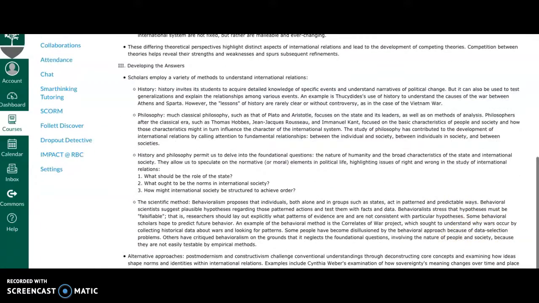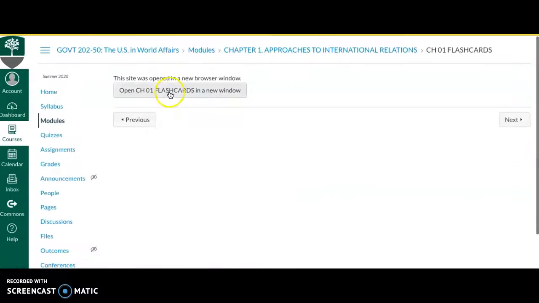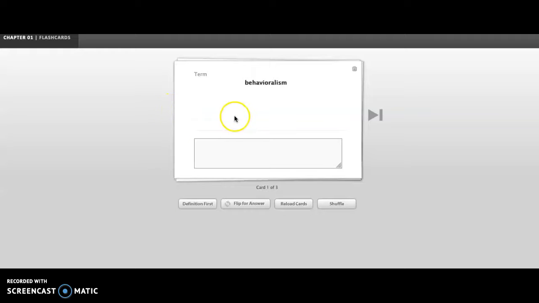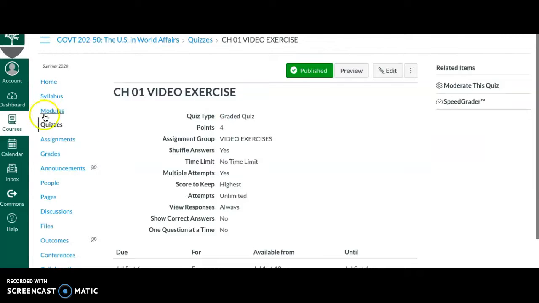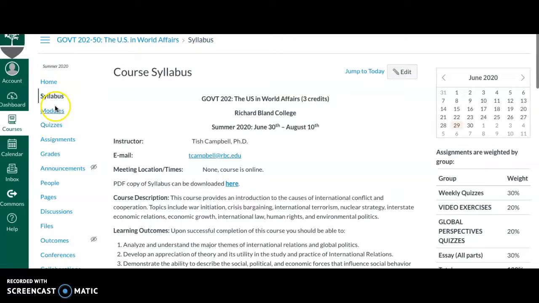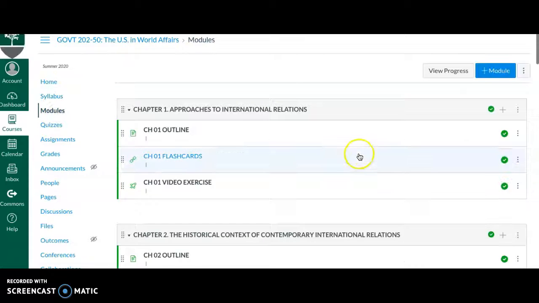Let me go to this one. Let's see if it'll open up in a new window. If not, we're not going to spend much time on this. But I'd run through these before you take the quiz. I think you need Flash to actually get everything that you need there. But I would go through the flashcards before you take the test. We got a little distracted here. There we go, back to here.